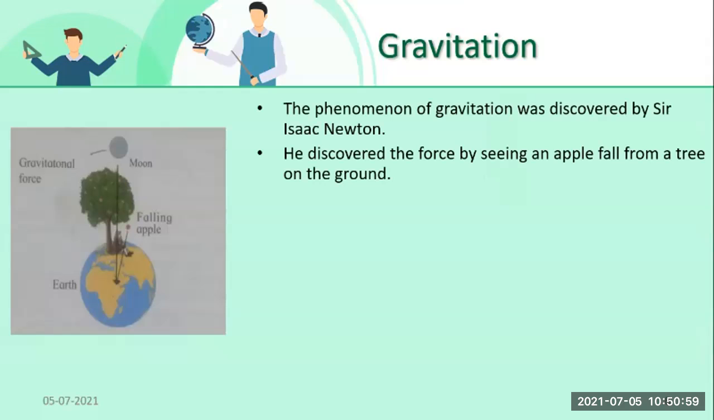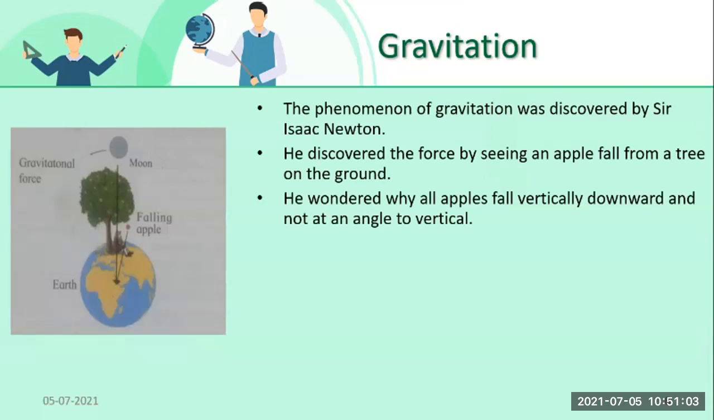Then he started thinking. What did he start thinking? Let's see. He wondered why all apples fall vertically downward and not at an angle to the vertical. He started thinking about why this is happening. He wondered why this apple falls vertically downward and not at any angle, 45 degrees, 50 degrees to the vertical. Then why do they not fly off in a horizontal direction? Yes, why does it fall down?